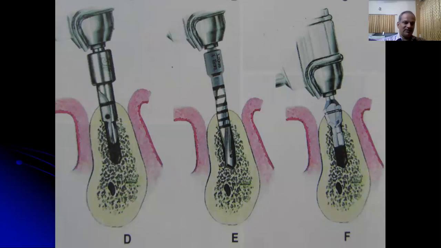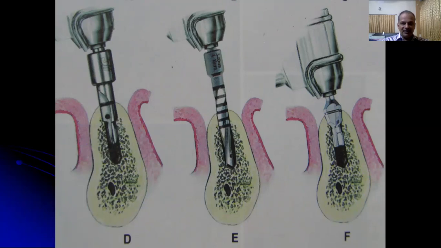If, suppose, a 4.2 millimeter implant is to be placed, the drilling should be done from 2.2 millimeter, 2.8 millimeter, 3.2, 3.65, and then the 4.2 diameter drills should be used in a sequential manner, and that will prevent the overheating of the bone. And the drilling should be done in a pumping manner. That is, always the drill should be taken out. That will help in removing the clogged bone, and it will help in exposing the drills to the saline, so that is to reduce the overheating of the drills.